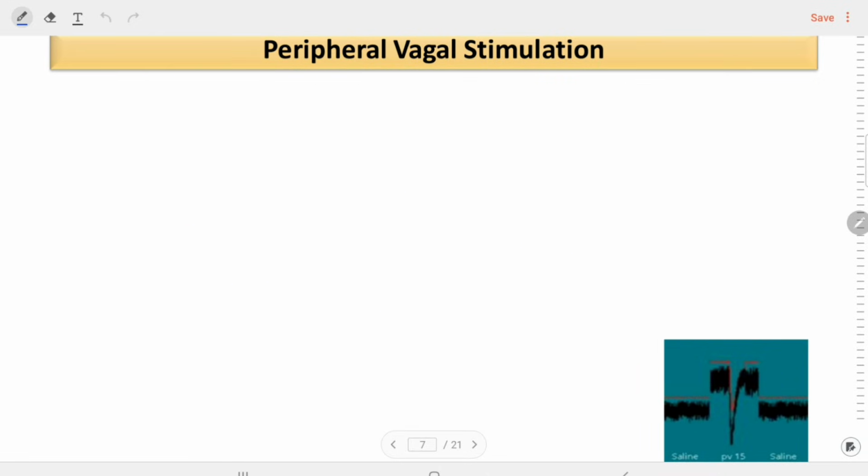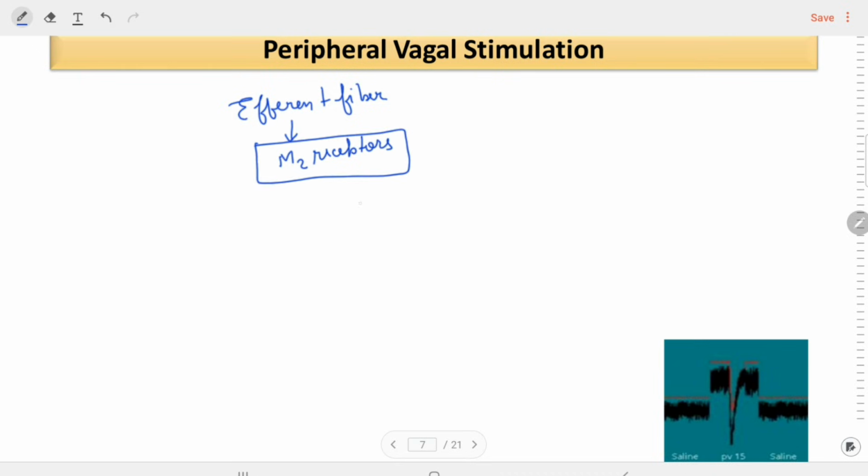What will happen when we stimulate the peripheral vagal nerve? Peripheral vagal nerve stimulation means we are going to stimulate the efferent fibers coming from the vagus nerve that are going to directly act on the M2 receptors present on the heart, and the phenomenon will be the same.